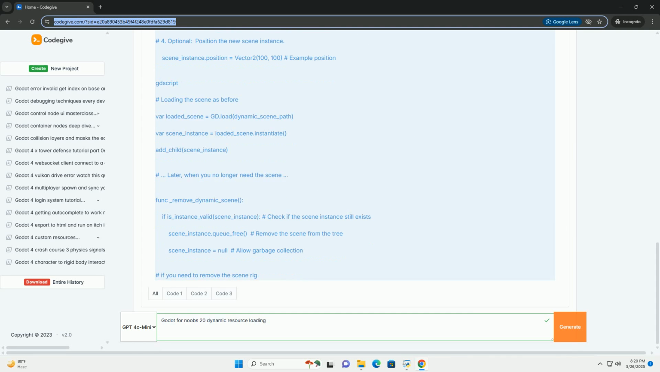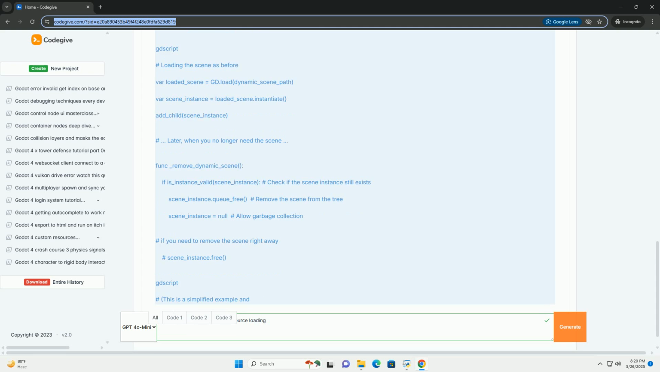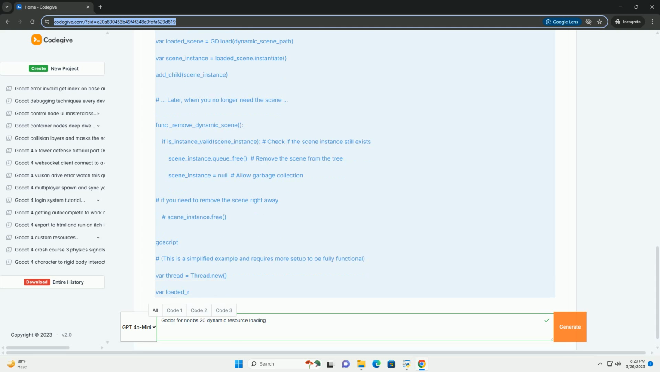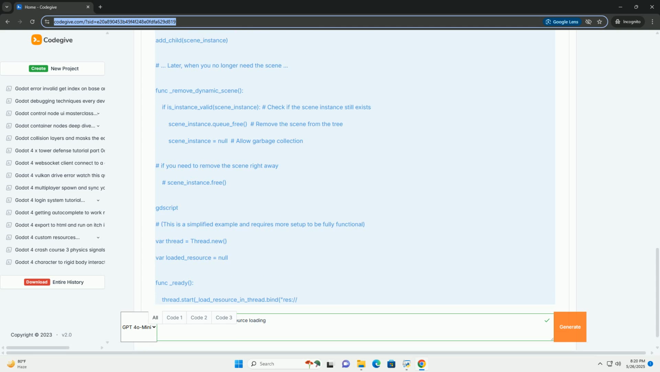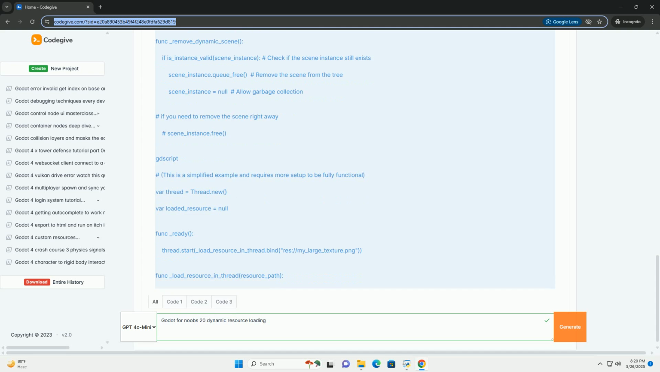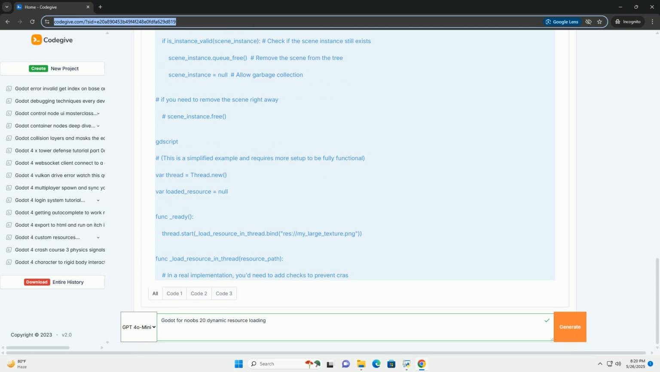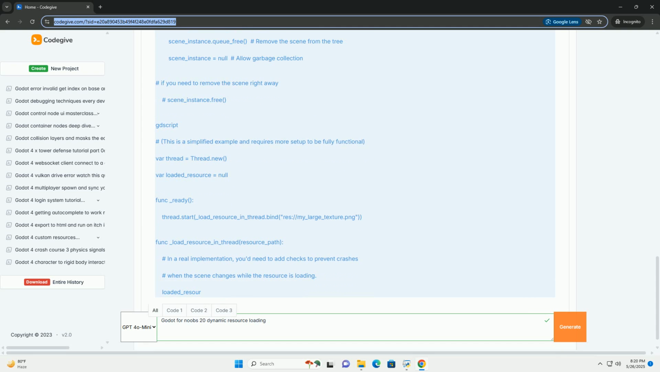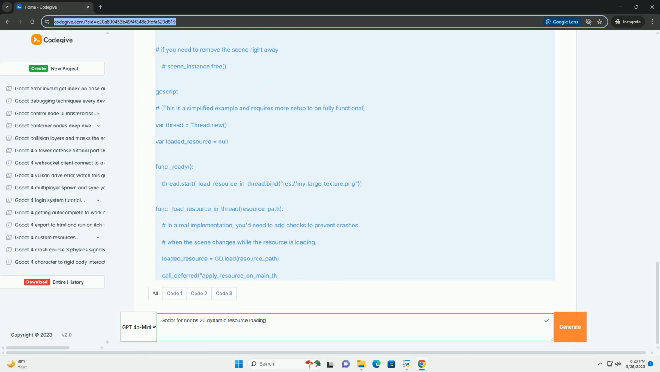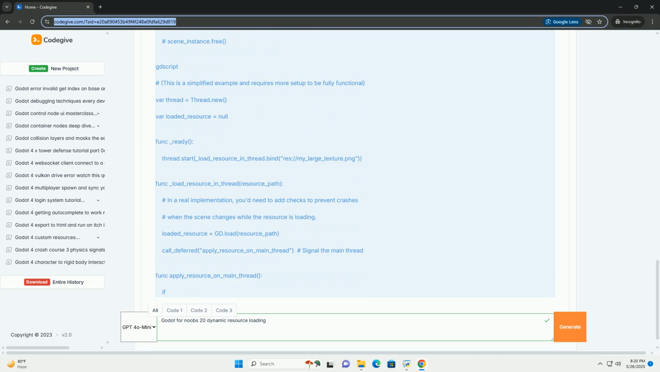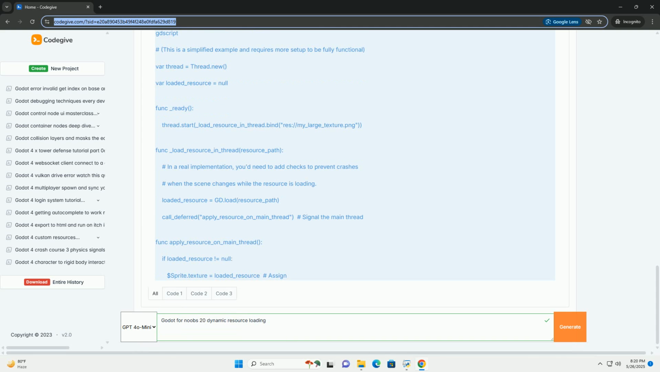Traditional, static loading: you're baking all those resources directly into your game during the building process. When you export your game, your game knows exactly what it needs and loads everything up front. This is simple, but it can lead to large game size.